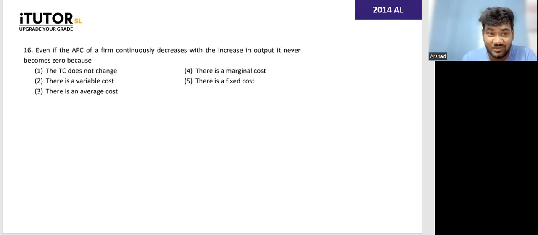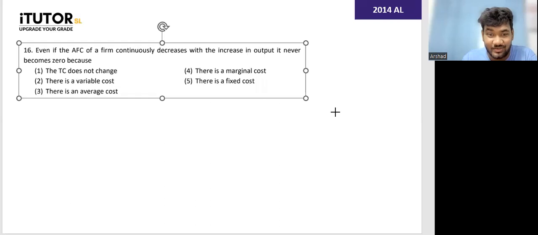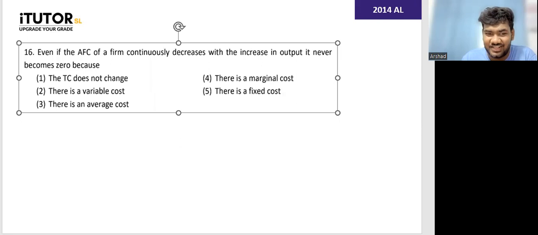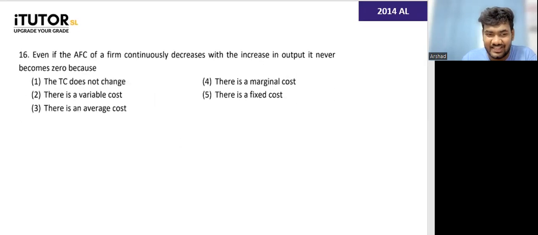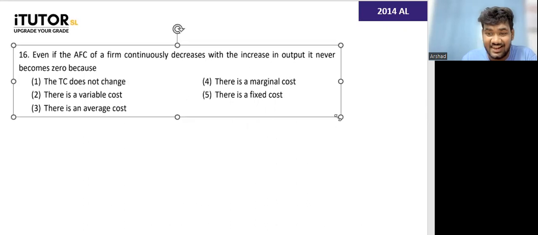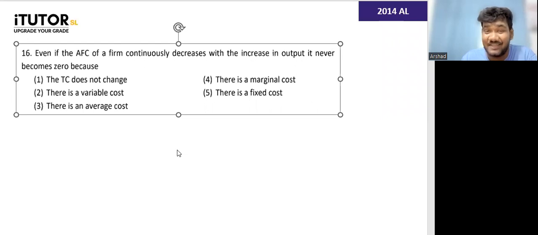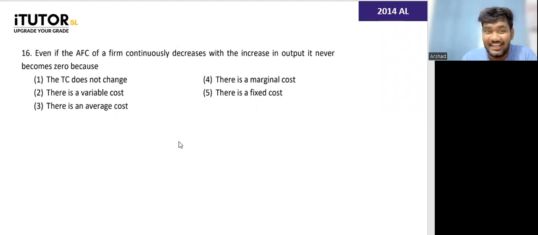Going to the next. Why do you think the 2014 paper has a lot of MCQ from unit number 4? 1, 2, 3, 4, 5, 6, 7, 8, 9 MCQs. Guesses? Because there is no unit 4 question in paper 2. Go and check, there is no question. So these are signs.